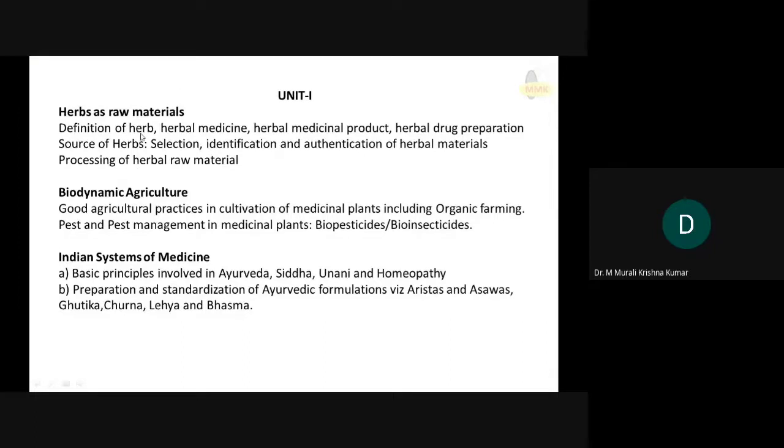In the last class, we have seen the processing of herbal drug materials. In this session, we will discuss in detail regarding this part. So here, biodynamic agriculture is the main topic. Good agricultural practices in cultivation of medicinal plants, including organic farming, pest control mechanisms, including biopesticides and bioinsecticides, is what we are going to discuss today.